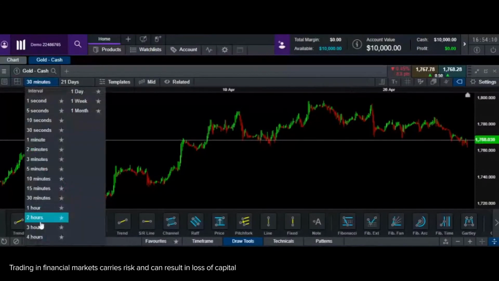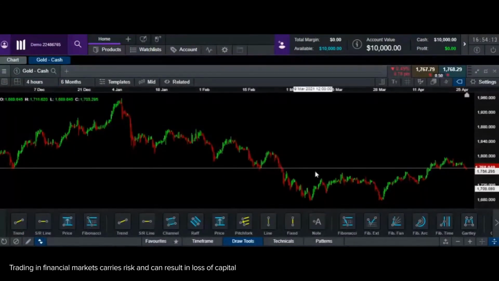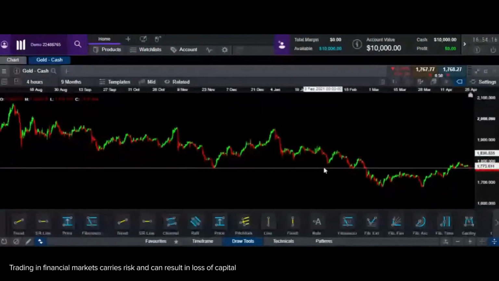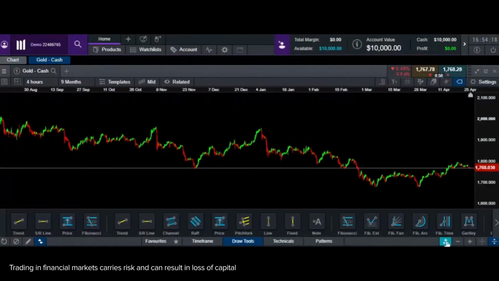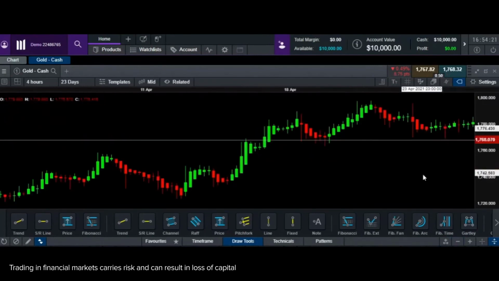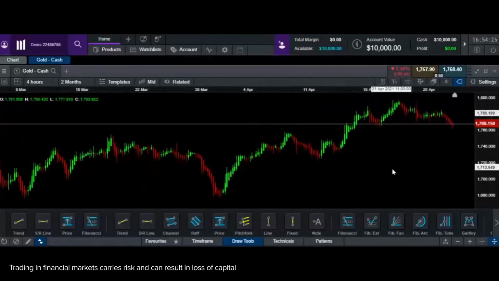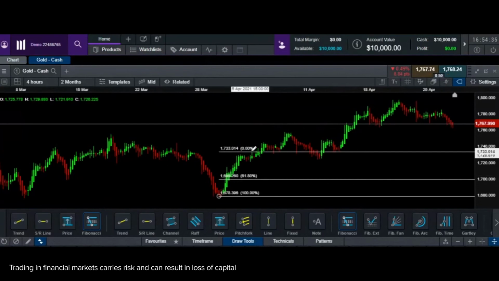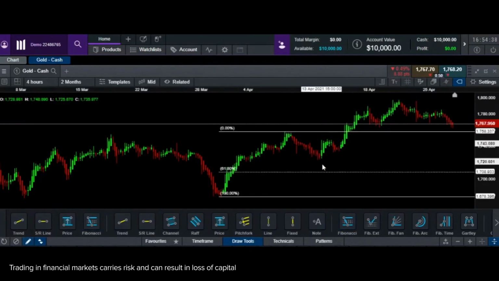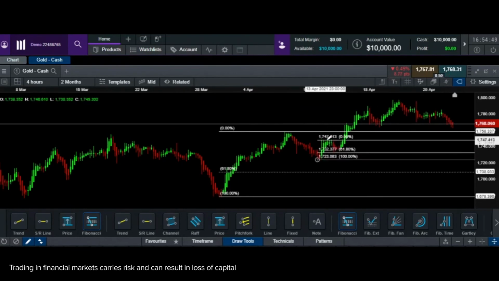So let me make this a 4-hour chart so there's more data. I'll just expand these for you all. Now we can see a couple of rallies that have happened. So I will draw my Fibonacci. I see it rallied all the way up from here, and this was the downside. In this case, it did not come till my 61.8, so I did not buy it. Then there was another rally that happened all the way from this point to this point, right?